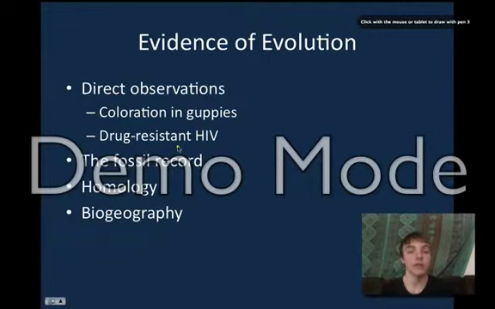It's called a scientific theory, but that doesn't mean that it's uncertain. A scientific theory means that it's an idea that has been supported by a wide body of evidence, which, in the case of evolution, is direct observations, which includes the coloration in guppies and drug-resistant HIV, which have been experiments, the fossil record, homology, and biogeography.